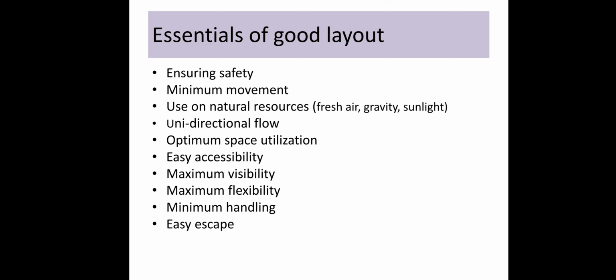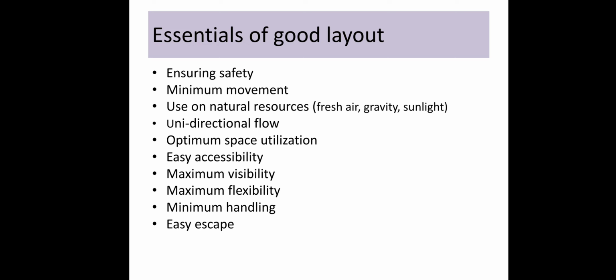Then use of natural resources. Another important point is the use of natural resources. The layout should be such that there is availability of fresh air, gravity and sunlight for the workers and for the plant. So it should be arranged to make use of natural resources.